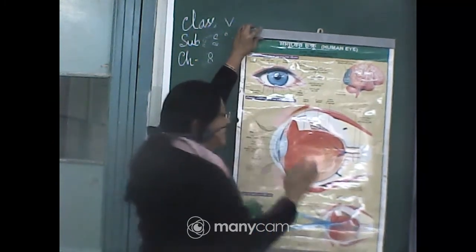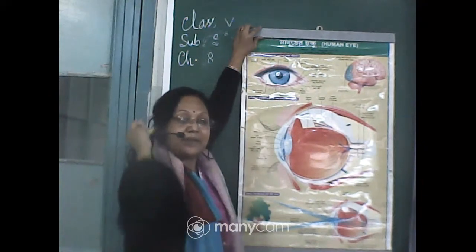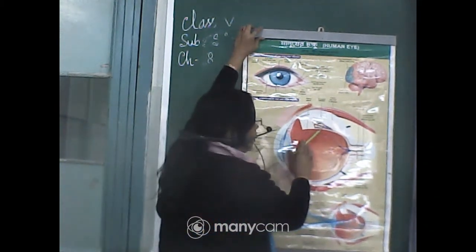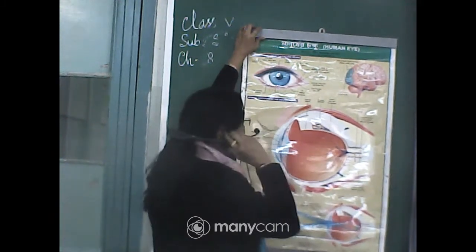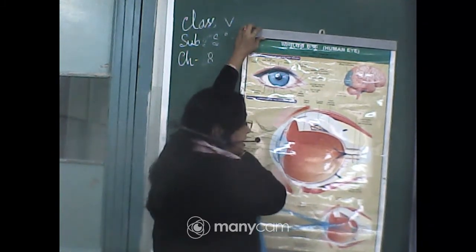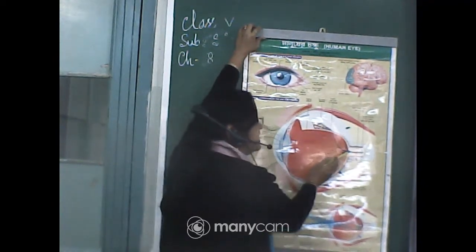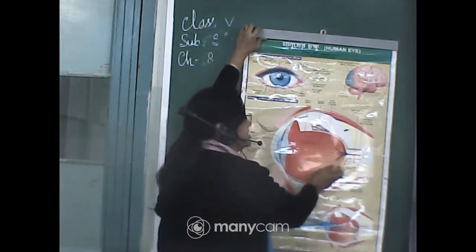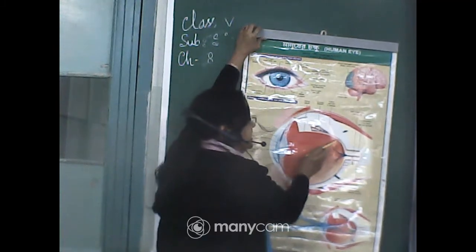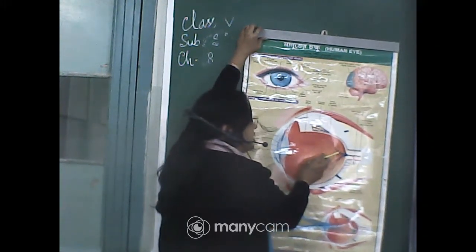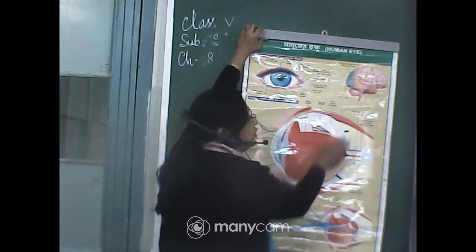Whatever images are formed, we can see, and whatever we are seeing are actually the images formed on this retina. Now how can we see these images? Actually we cannot see these images directly from our eyes. The sensation of these images is carried by this optic nerve to our brain.